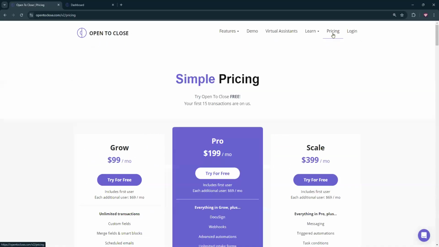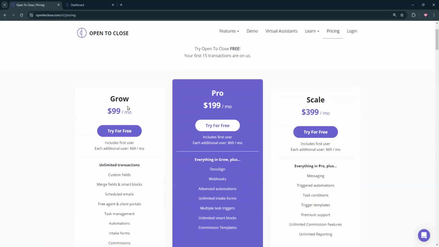Now, how does this compare to our current pricing plan? If I go back over to pricing and just click on that, it's going to refresh. If you're on the premium plan, okay, the V1 premium plan, the equivalent to that is going to be the Grow plan. Making that upgrade is going to get you access to a couple of things within the Grow plan. The couple main ones being Field Introspector. You're going to get the option to add in commissions or build out your commissions on a property. And then you're going to also get the option to do some reporting. It'll also make secondary intake forms available to you.